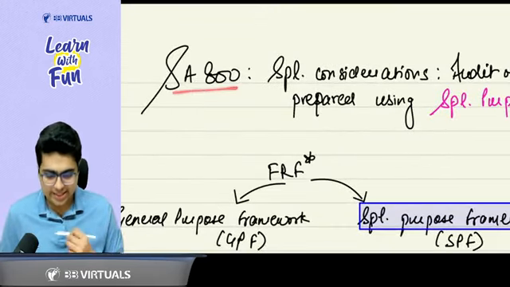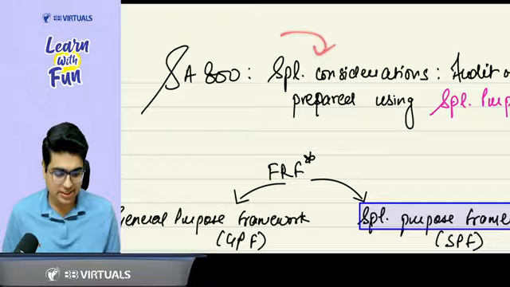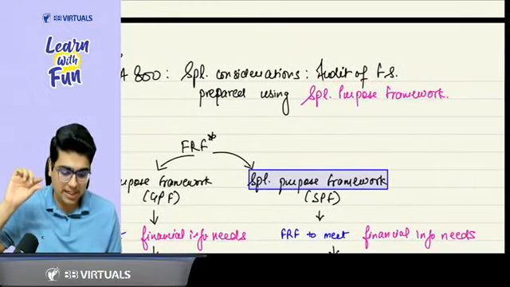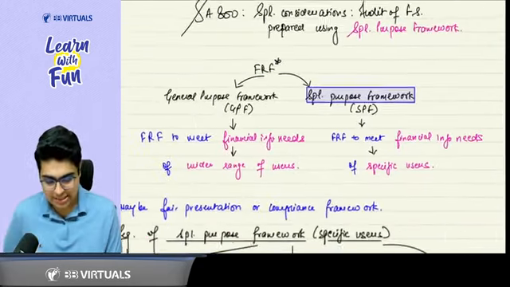It talks about SA 800. Now sir, what does the SA 800 series talk about? It talks about special considerations in an audit of financial statements prepared as per a special purpose framework. Sir, special purpose framework? So please understand.